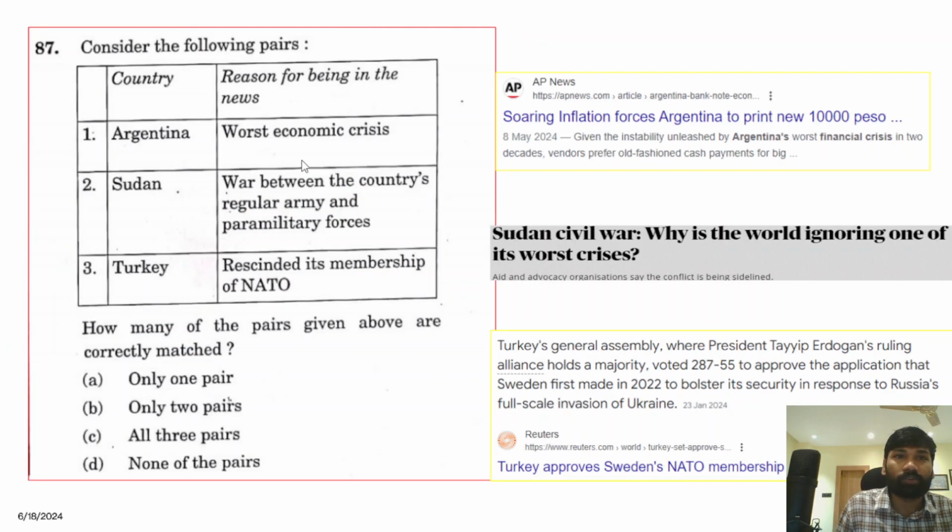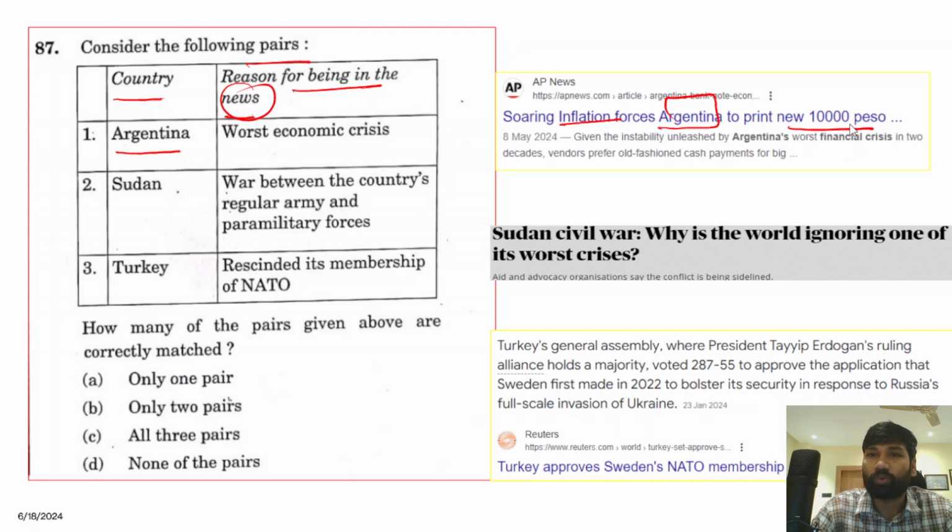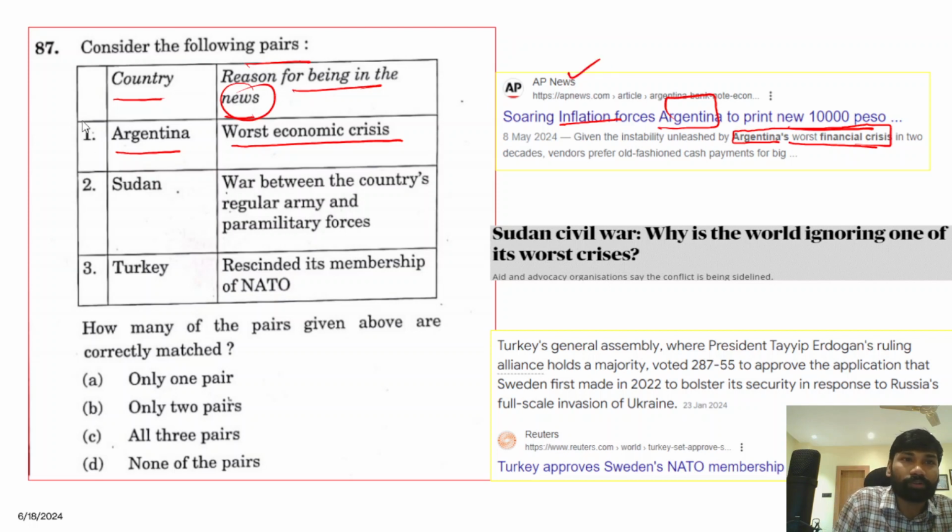So the next question: consider the following pairs, a country and reason for being in news. First, Argentina. Argentina is known for facing its worst economic crisis. Yes, this is absolutely correct. You can see here, soaring inflation forces Argentina to print a new 10,000 peso note. So Argentina has been going through its worst financial crisis. It seems like UPSC has directly taken this from this news. So the first statement is absolutely correct.